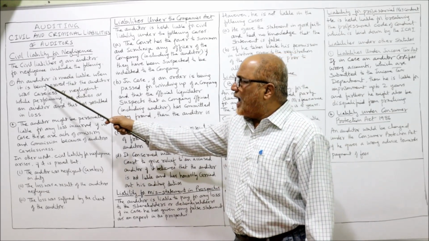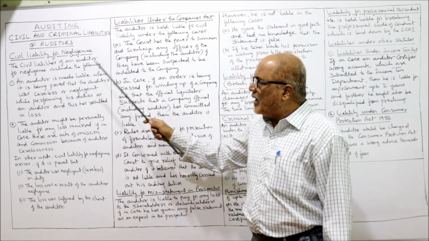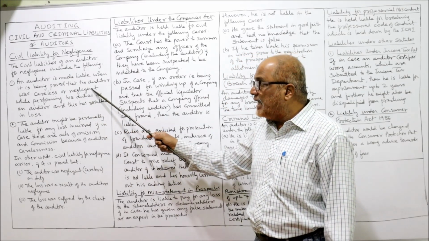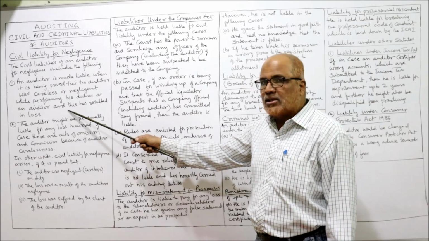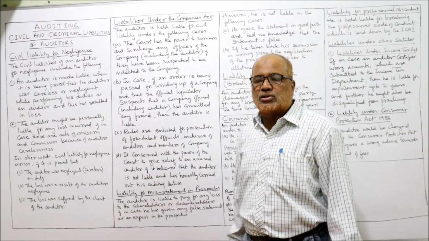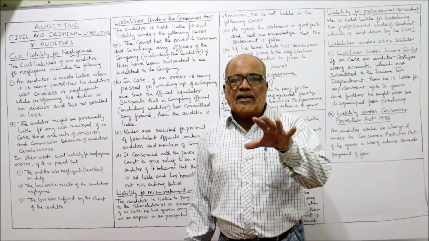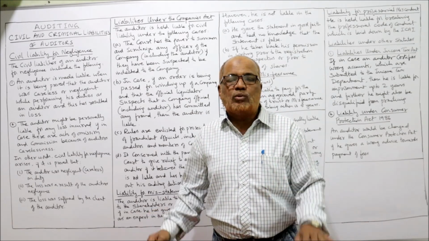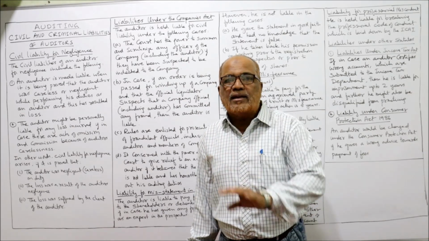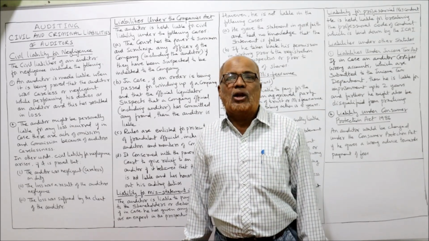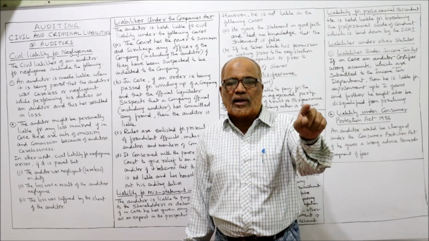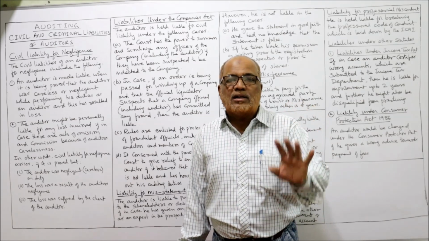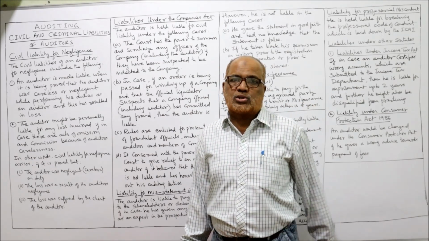So here, what are the points? An auditor is made liable when it is proved that the auditor was careless or negligent while performing his duties as an auditor, and this has resulted in loss. If it is proved that the auditor was negligent or careless while performing his duties, due to which the client or the company has incurred the loss, then the auditor will be liable to make good the loss.